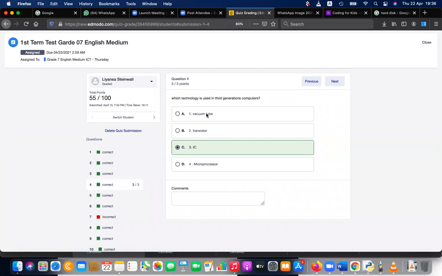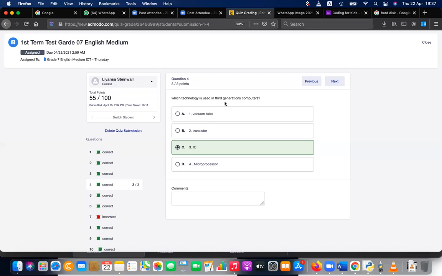Transistors, correct. Generation 3 is integrated circuits. Generation 4? Large scale integration and very large scale integration, also called microprocessors. And what about the 5th generation? Ultra large scale integration, ULSI. That's correct.